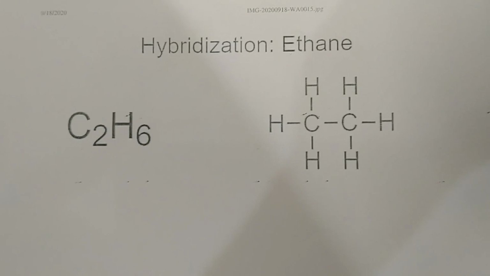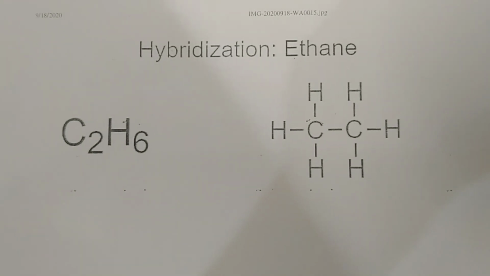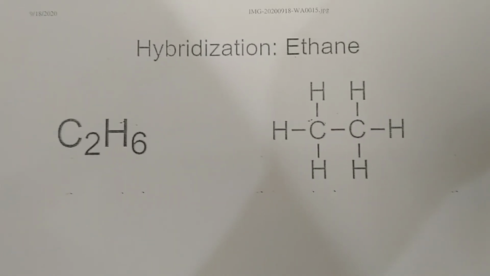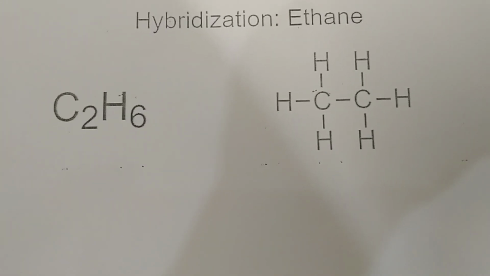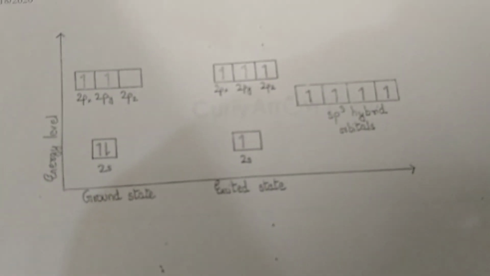Today, I am going to show you the hybridization of the ethane molecule. As you can see, this is the simple structure of the ethane molecule. So how does the hybridization take place? Now I am going to show you the electronic configuration of the carbon atom. This is the electronic configuration of the carbon atom.